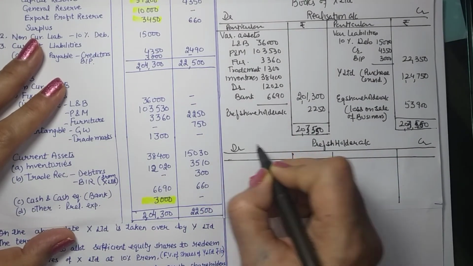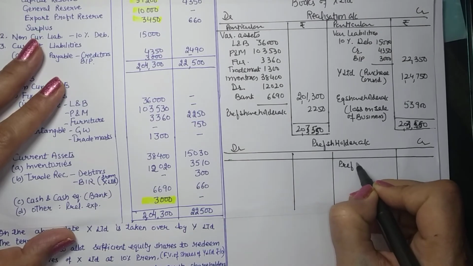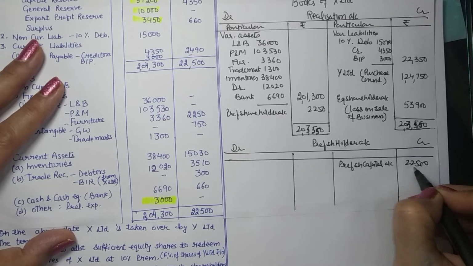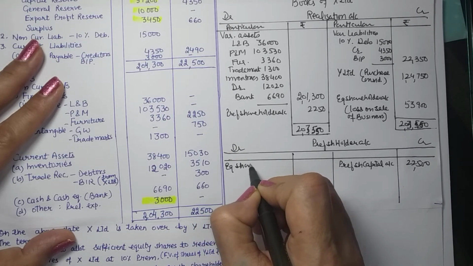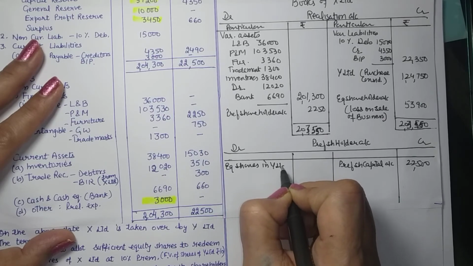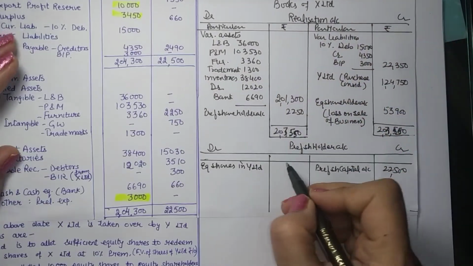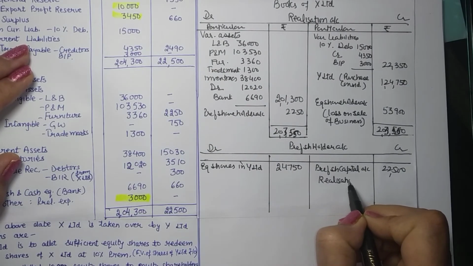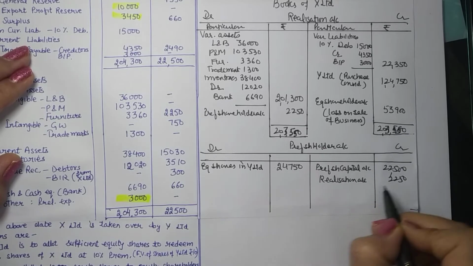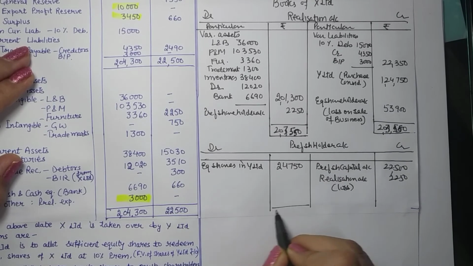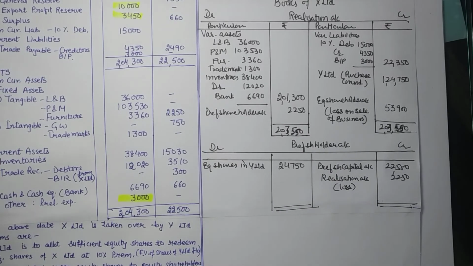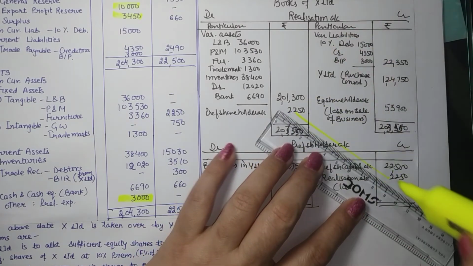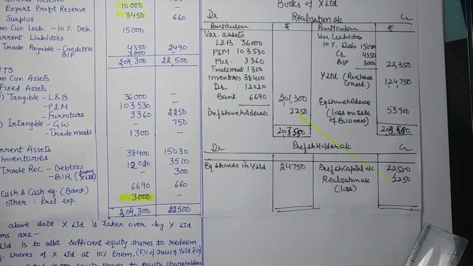So preference shareholders are having their claim of preference share capital, against which they are given equity shares in Y Limited. We know that they are to be paid 24,750. So realization account 2,250, loss on payment. This you can very well identify. We have already recorded it. So beforehand we knew the amount and we have recorded it. So this is a kind of cross entry.